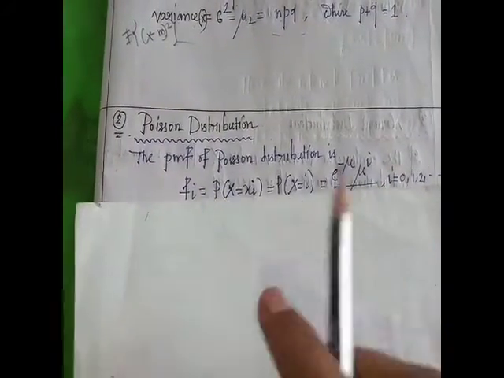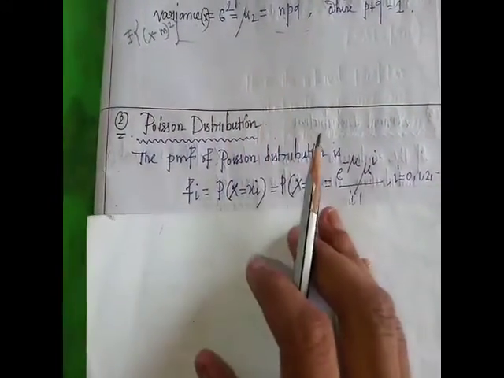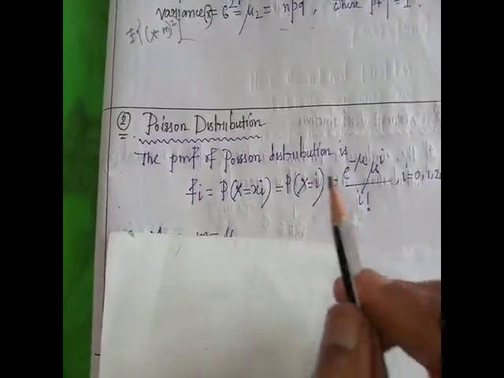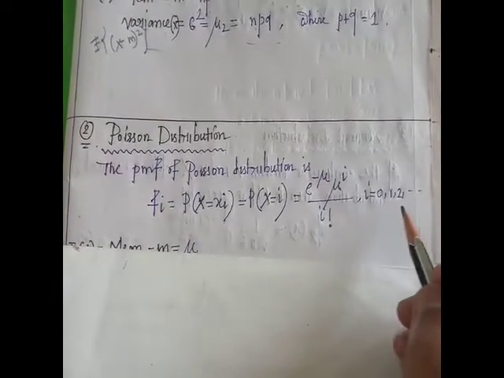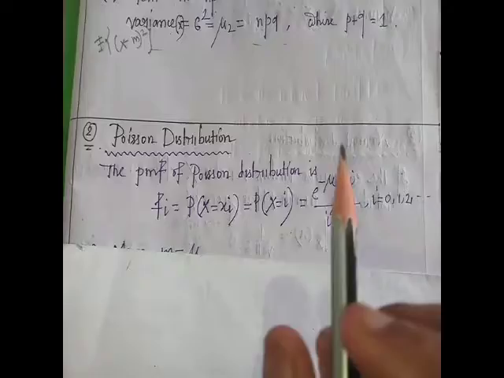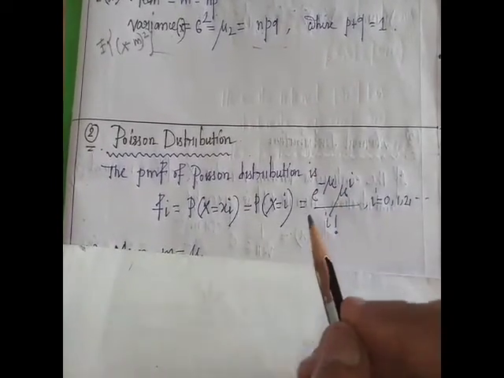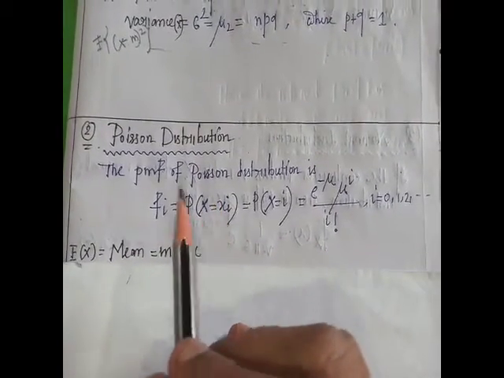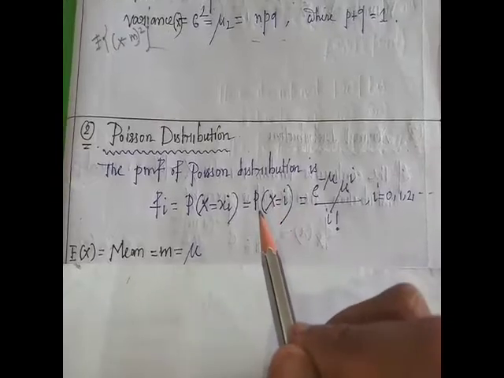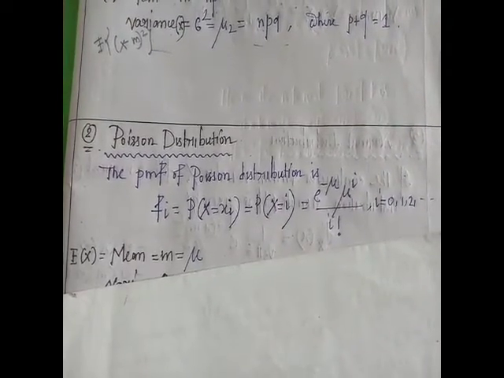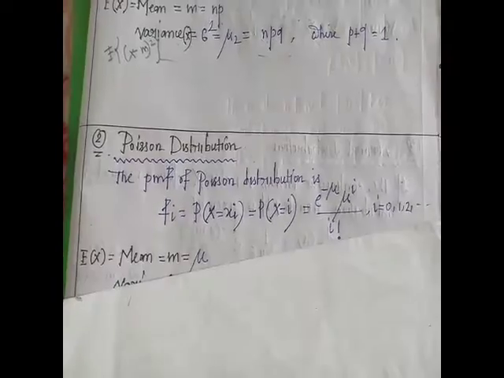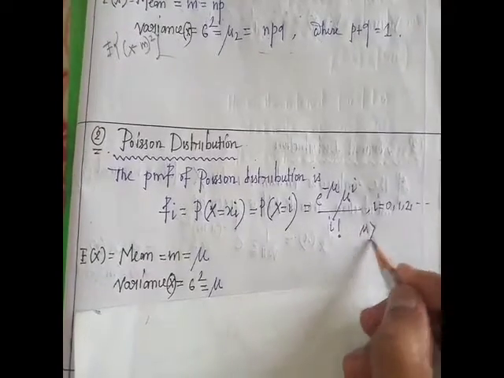Next, Poisson distribution. The PMF, probability mass function, of the Poisson distribution is given by probability of X equal to i, equal to e to the power minus mu into mu to the power i by i factorial, where i runs from 0, 1 to infinity, where mu is the parameter, also mu greater than 0.